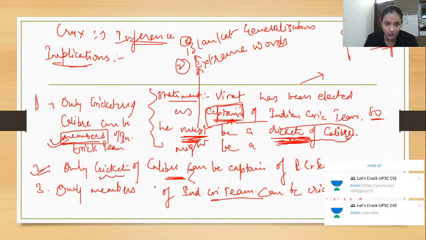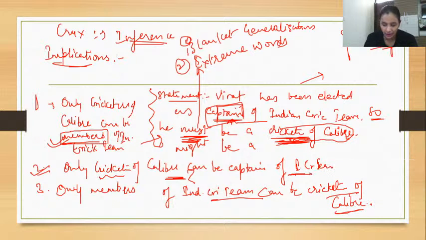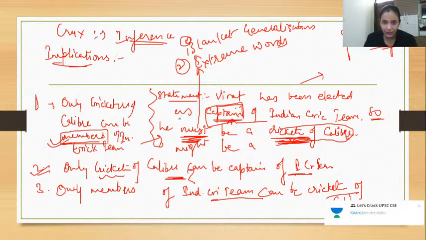This assumption is must, right? Before writing this, it is must that he must have assumed that a cricketer of caliber can be captain of the Indian cricket team. Right? So that's the reason that we are saying that this is an assumption. I hope this is clear. Now I give you one more thing. Please tell me the answer.